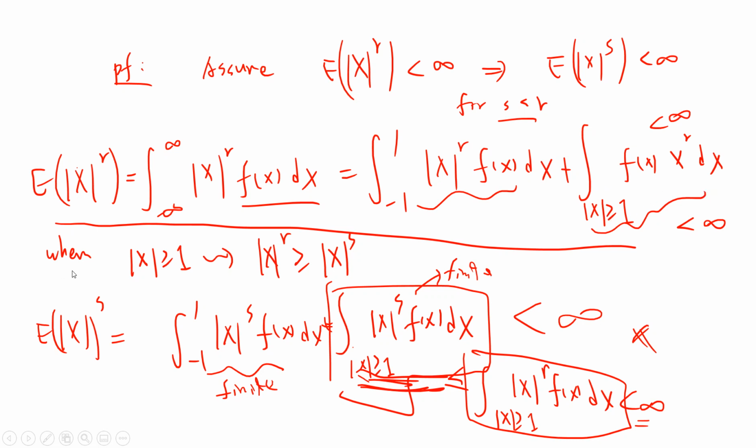When |x| is greater or equal to 1, then |x|^s is less than |x|^r, obviously, because s is less than r. So E|X|^s can also be written in two terms. The first term must be finite because this is a continuous function integrated over a compact set. And the second term must also be finite, because |x|^s is bounded by |x|^r, so the second term will be bounded by this term, less than infinity. So the proof is done.